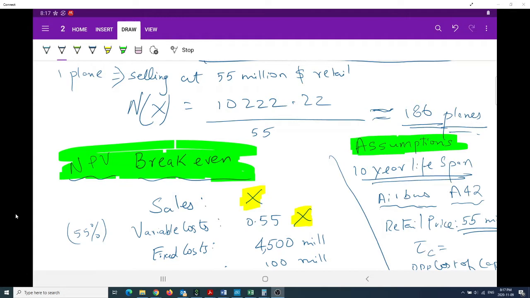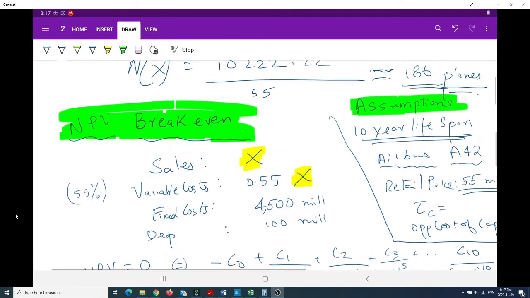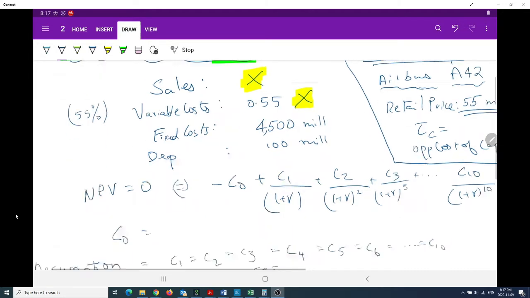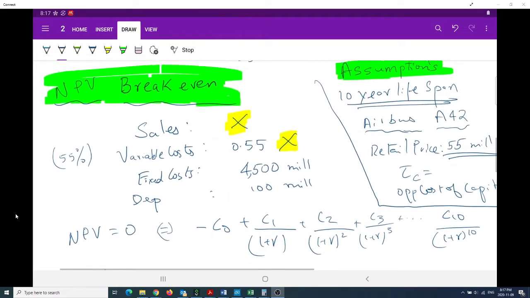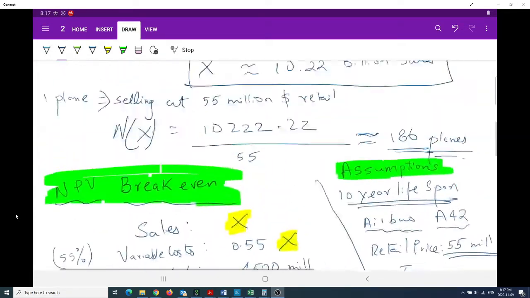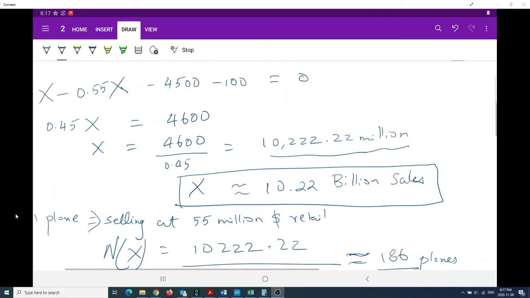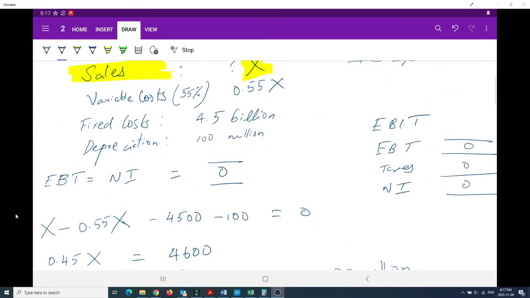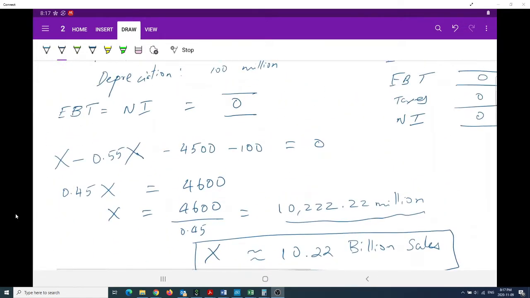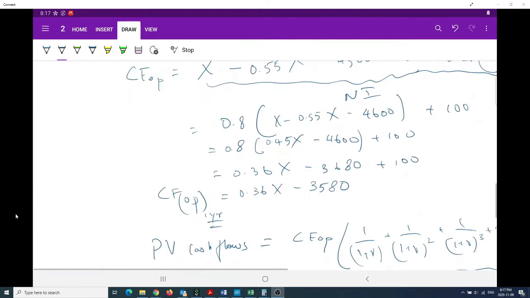When we talk about NPV break-even, it does not ignore the opportunity cost of capital, and you're trying to find the level of sales, which we represent by the variable X again, that would give the shareholders their return. If a firm breaks even on an accounting basis, it does not earn the opportunity cost of capital, meaning you could have invested the money in some other stock or financial instrument and earned a return.